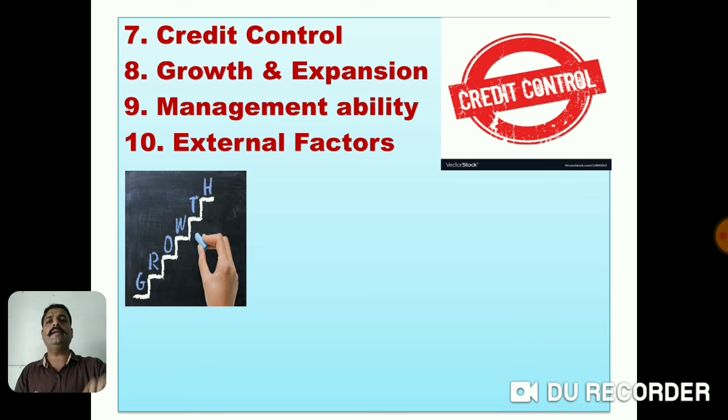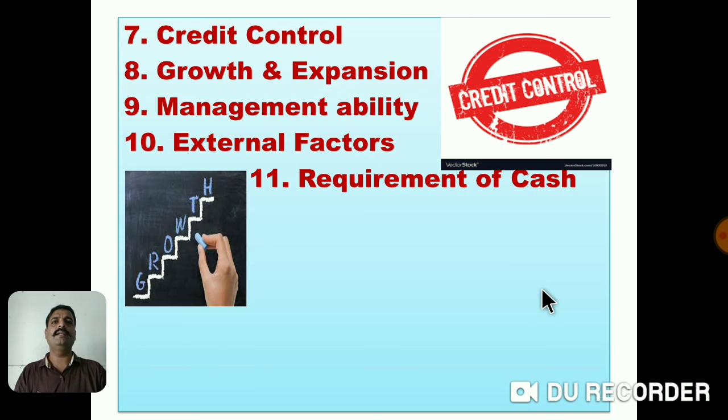And dear friends, this is the last point, the tenth point, external factors. There may be a few external factors which affect the requirement of working capital. If the banking system and financial institutions are providing funds easily, then the requirement of working capital reduces very rapidly. But if such financial institutions are not able to give us facilities like credit facility, if they are not in our favor, then we need to invest a large amount of working capital.